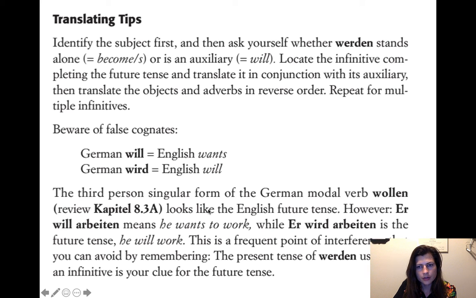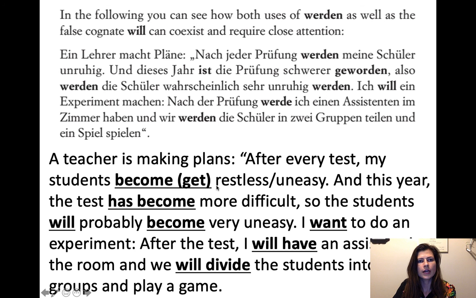And then we have wollen, which looks like the future tense, but will arbeiten means he wants to work, and wird arbeiten means he will work. So yeah, the present tense of werden, infinitive, is future tense. And then they have a little passage here, so you can see some instances of werden and will being used together. So I translated it for you.